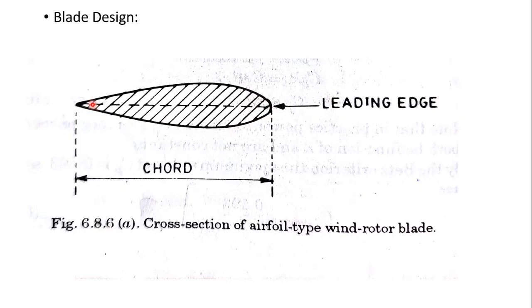Root means where the blade is attached to the hub; this point is called the root. This twist is used to reduce the tendency of the rotor to stall. In a few devices, the blades have constant chord length. This is the chord, and this is the leading edge. The chord length is the distance from one edge to the other.